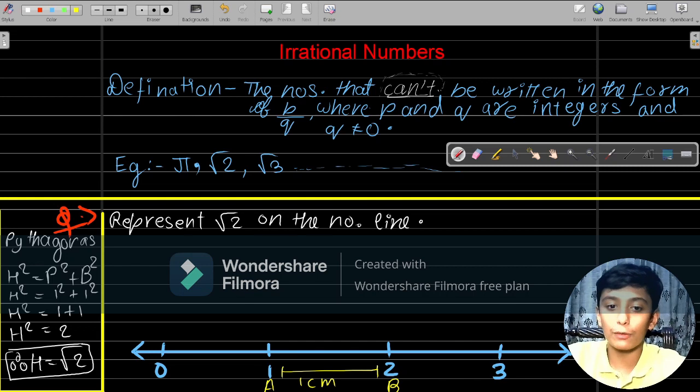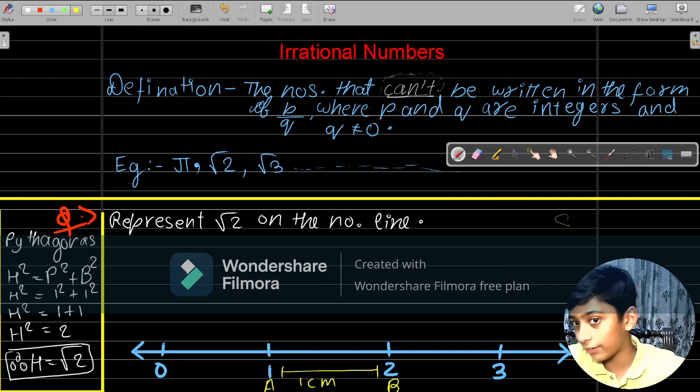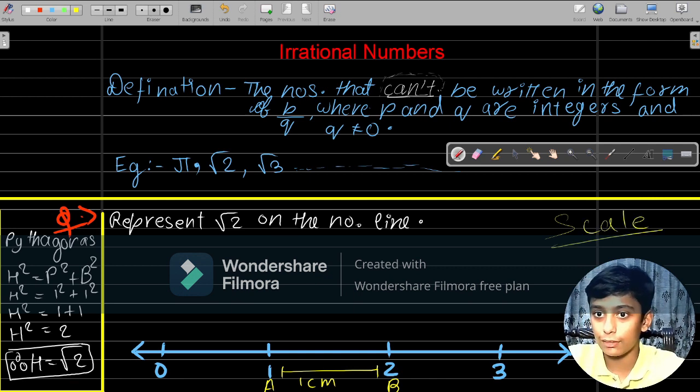You can write 1 unit if you take 2 centimeter equal to 1 centimeter, but then you have to write the scale also over here, right? It's very important to mention the scale if you take 2 centimeter as 1 centimeter. So this is 1 centimeter. So this is our what? Base.